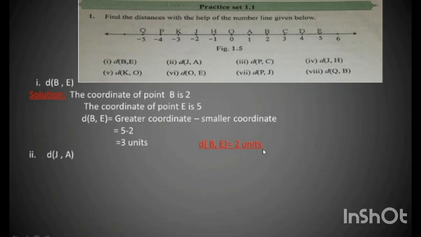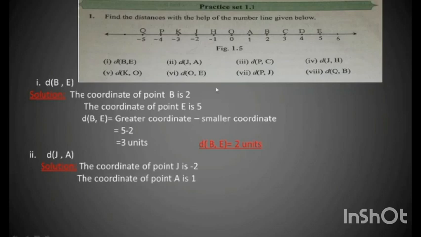Similarly, in the same manner, we are going to do the second sum, distance J and A. Now we will find the distance between J and A. Our first step remains the same. We will first write the coordinate of point J. If you see, the coordinate of point J is -2. So it is written over here, the coordinate of point J is -2. And the coordinate of point A is 1.